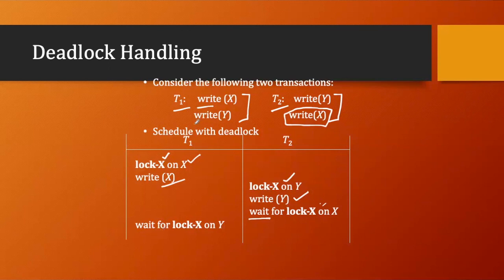Likewise, T1 wants to do a write operation on Y, but it has to wait for the T2 transaction to unlock it, right? So here it also has to wait. Both are waiting for each other to unlock. This situation is called deadlock.